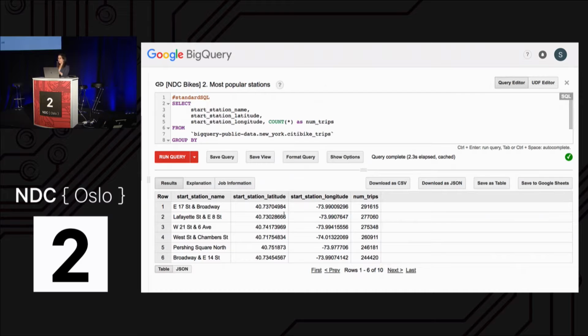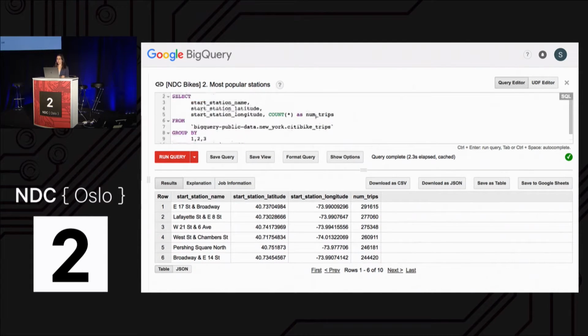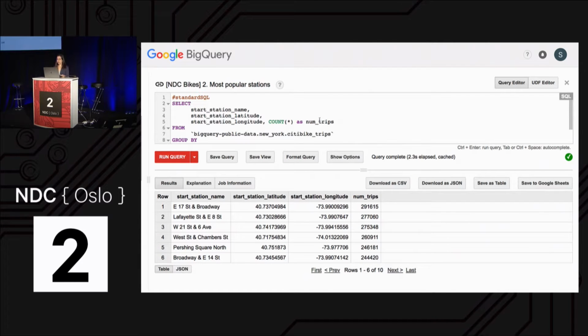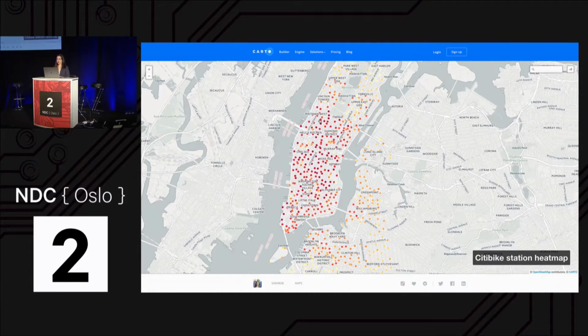Now again, it's nice to see this data here, but I don't know about you, I can't look at a latitude and longitude and picture where that is on a map. So it'd be nice if we could map this data. And to do that, I used a tool called Carto to create my maps. And all I needed to do was click this download as CSV button in BigQuery. I didn't do the limit 10, I just looked at every single station. And then I went over here to Carto, and I'm able to create this heat map.